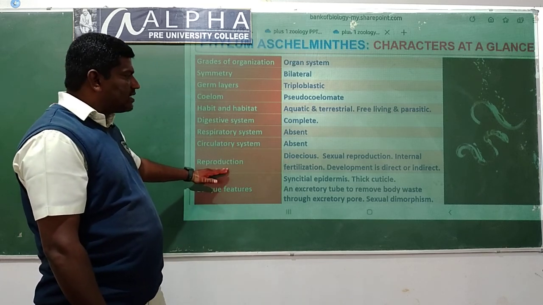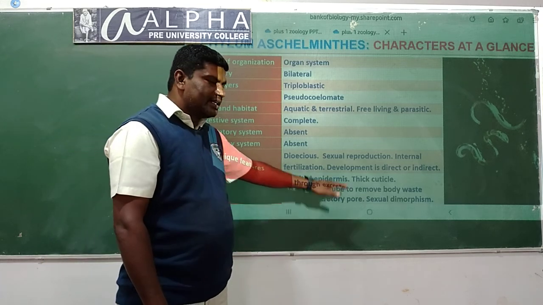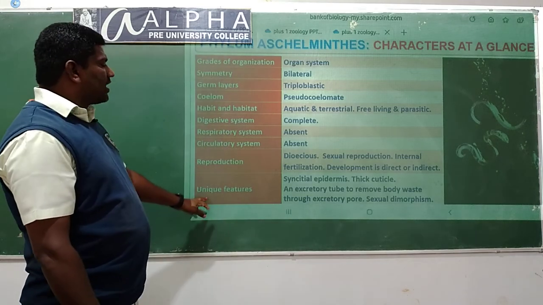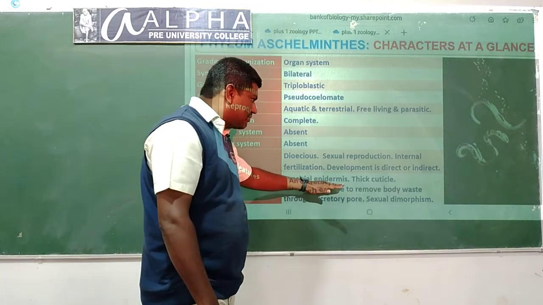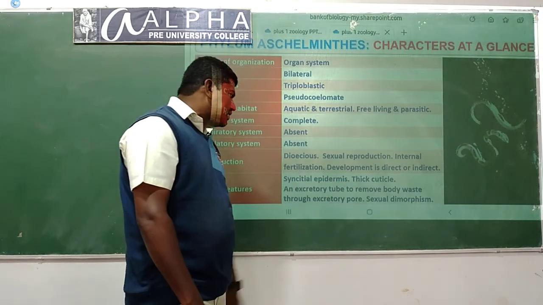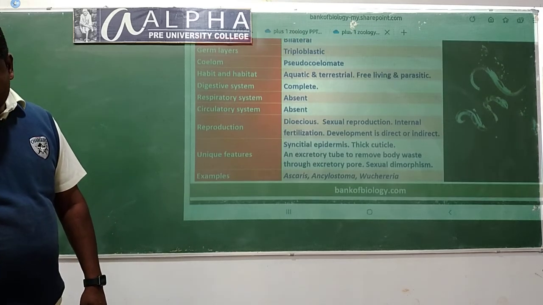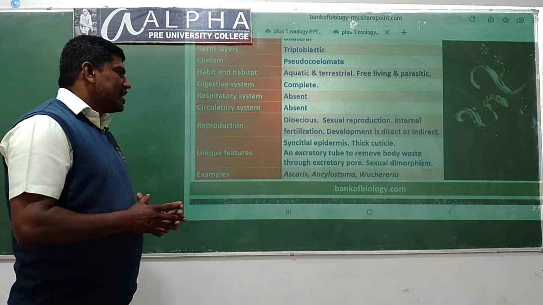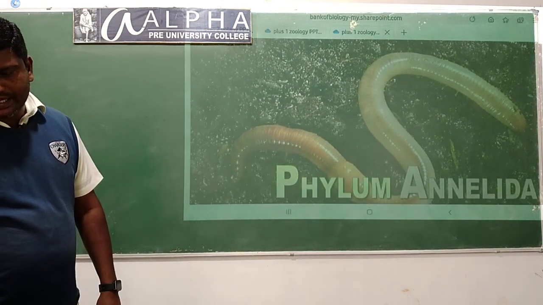Reproduction takes place by the sexual method. Internal fertilization, development takes place both direct and indirect. Unique features: we see the multinucleated epidermal cells with the thick cuticle, an excretory tube to remove the waste materials, and the sexual dimorphism is clear. Ascaris lumbricoides, Wuchereria, Brugia are the examples.